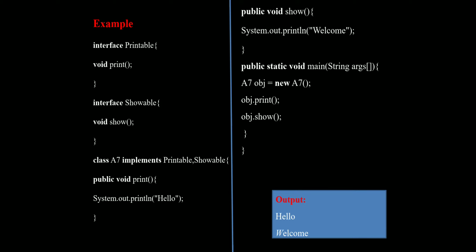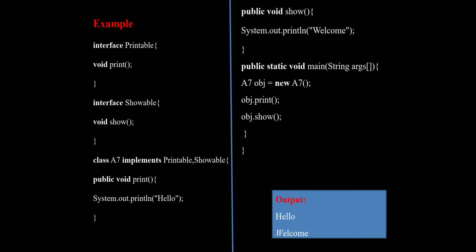These two methods, print and show, are declared in the A7 class as methods. The void print method and void show method are declared in the interface concept.